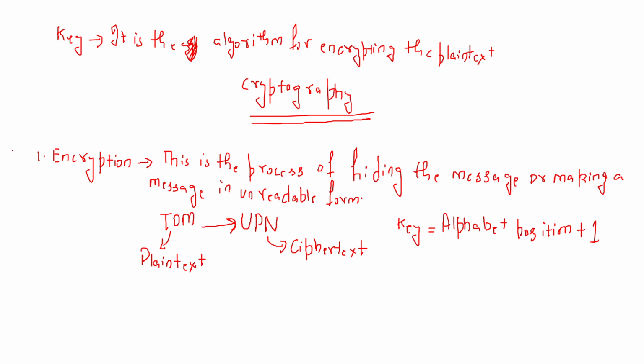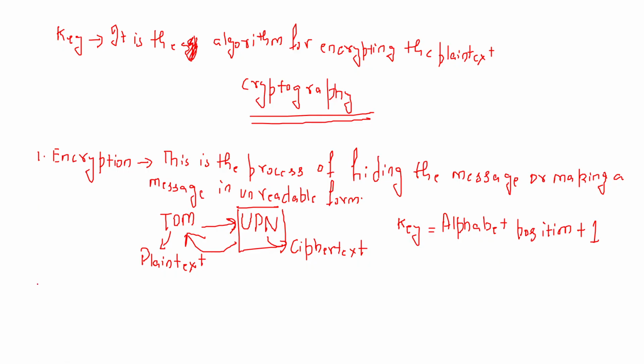Now we converted this word Tom, which I said is a password, into encrypted form, and this encrypted message, that is UPN, we will transmit to the receiver. So the sender encrypted the password Tom and transmitted it to the receiver. Once the receiver receives this ciphertext UPN, the receiver must be able to get back the original message, because only then will he know the true password.